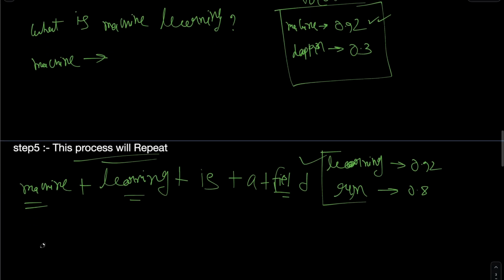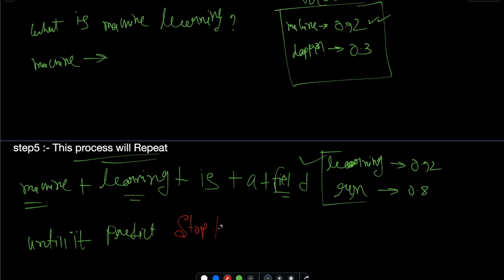How far will it go? Until it predicts, let's say, a stop token, or it hits the max length.